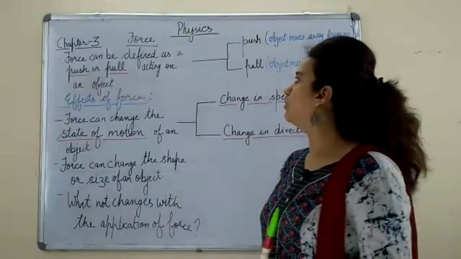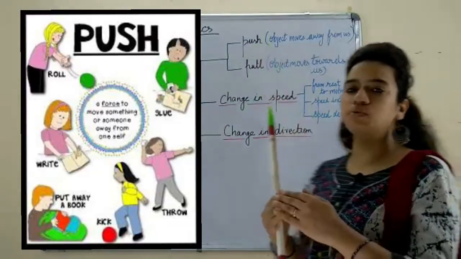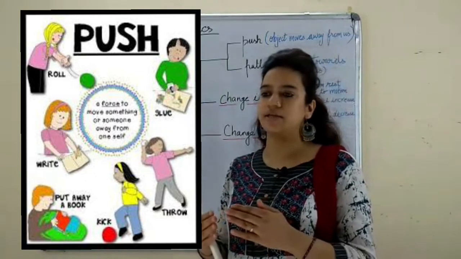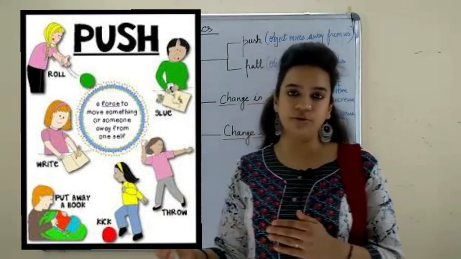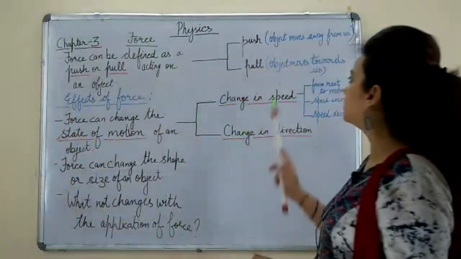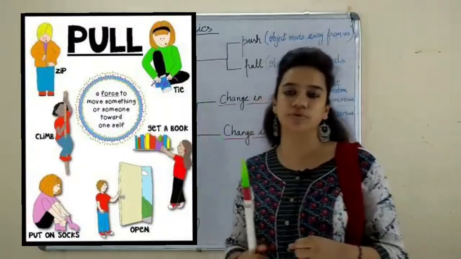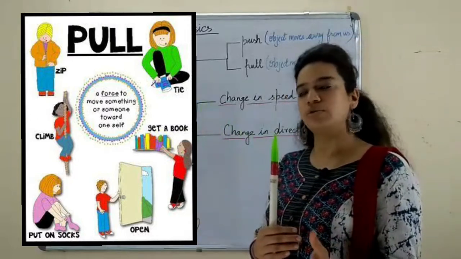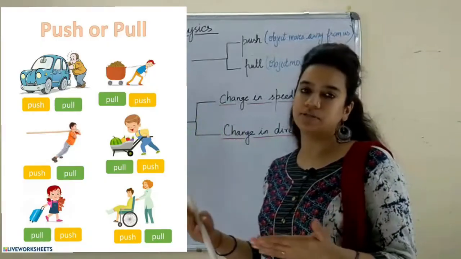right? If you push something, the object will move away from us. So it is one kind of force, where the motion is happening in the opposite direction. You push it, the object moves away from you. Likewise the pull: when you pull something, the object moves towards you. Again you are applying force and the object is moving towards you. So in both cases the force can be the same, but the action which is happening is different.